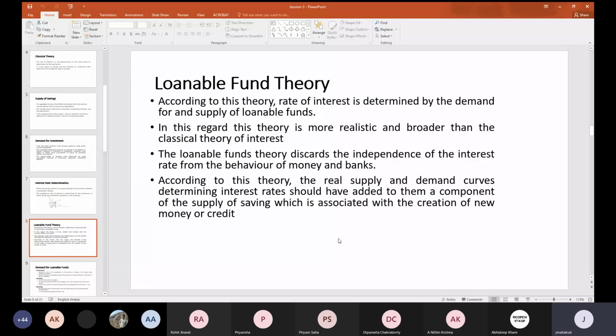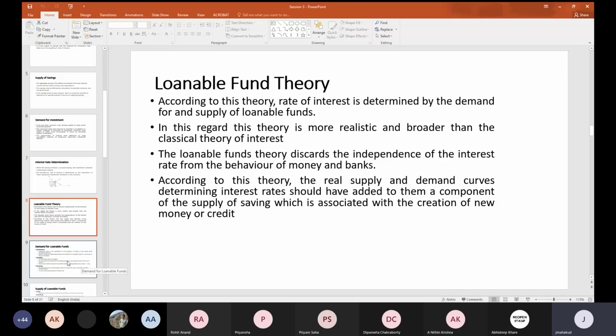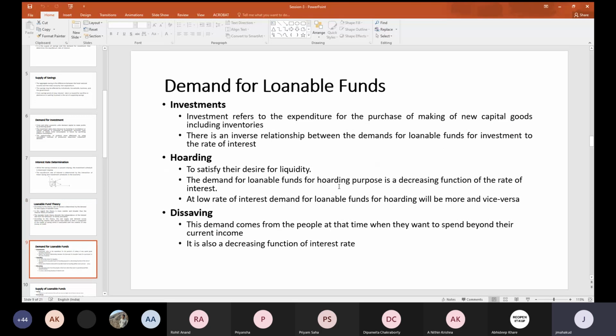So now coming back to this: what are those factors which affect the demand for loanable funds, even if the bank is ready to provide the loan after fulfilling all those requirements? Obviously, the first factor is investment.